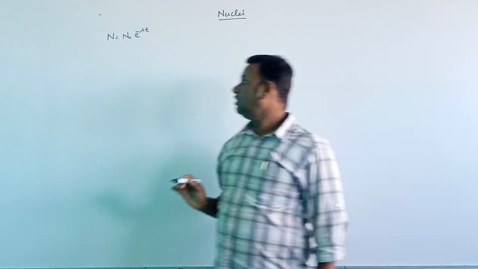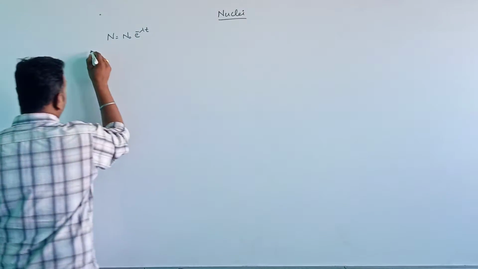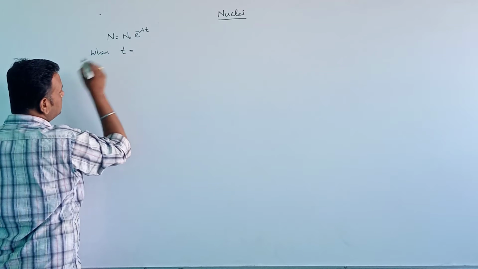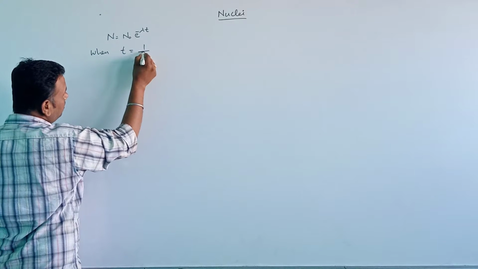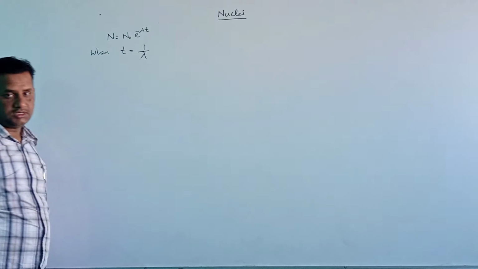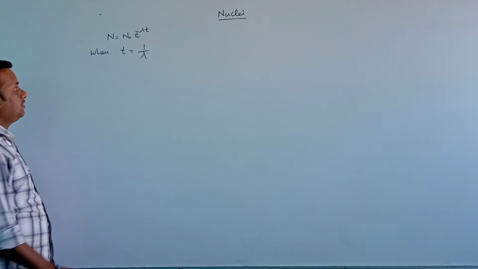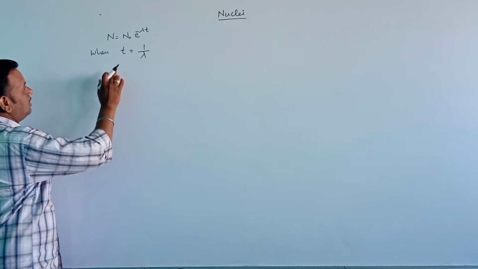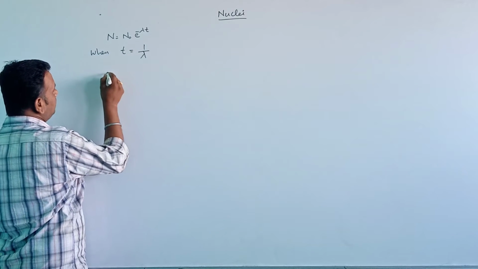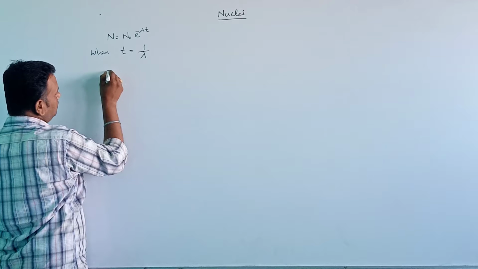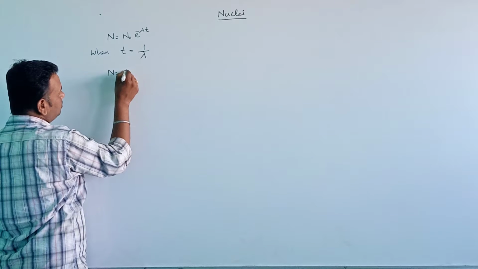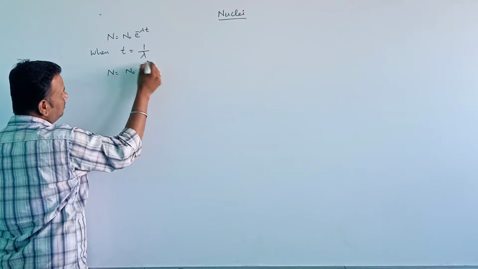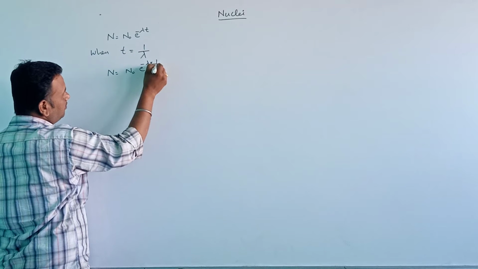Now, when the time is equal to the reciprocal of the decay constant, if I substitute this value in the above equation, N equals N naught e to the power of minus lambda into t, and in place of t I substitute 1 by lambda.